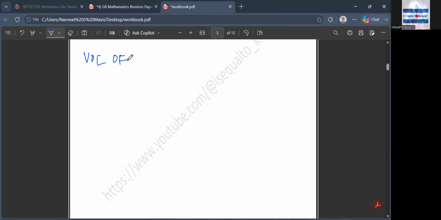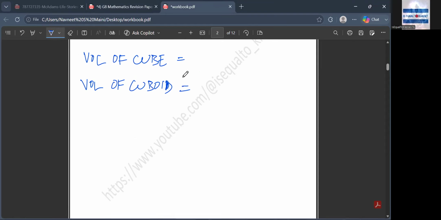What is the volume of a cube? I think in the new paper, this question's been removed because we don't have volume. You don't have this question? It got cancelled in class 2. Volume is not there.